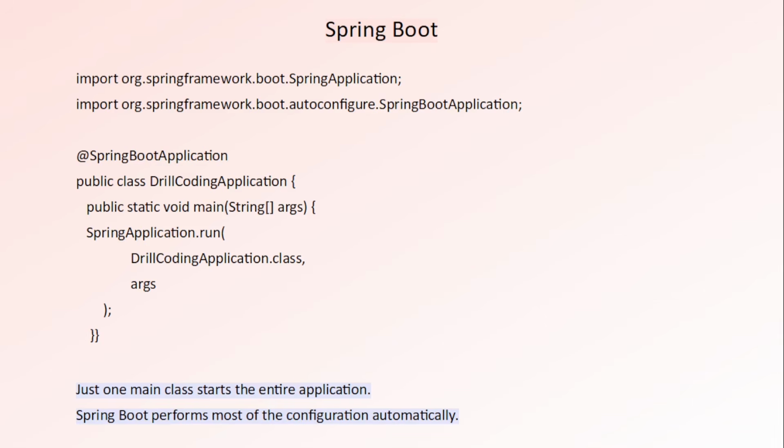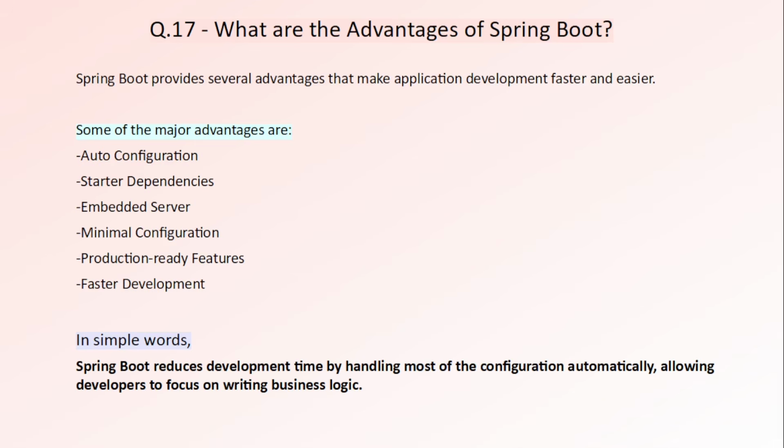Now let's see the next question. What are the advantages of Spring Boot? We already discussed that Spring Boot provides several advantages that make application development faster and easier. Some of the major advantages are auto configuration. Spring automatically configures many components based on the dependencies present in your project. For example, if you add the Spring Web dependency, Spring Boot automatically configures Tomcat, dispatcher servlet, and Spring MVC. You don't have to configure them manually.